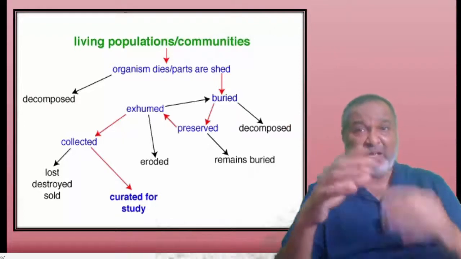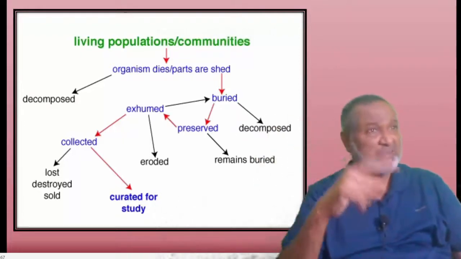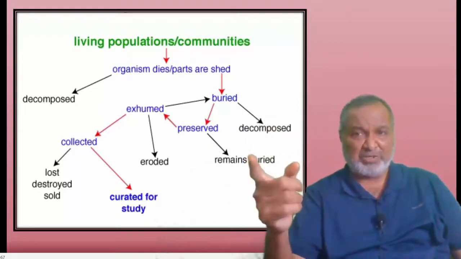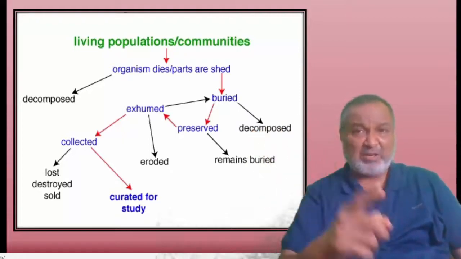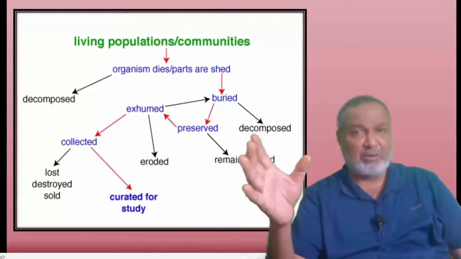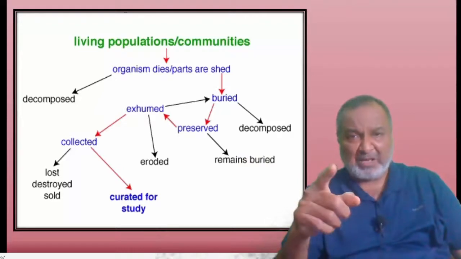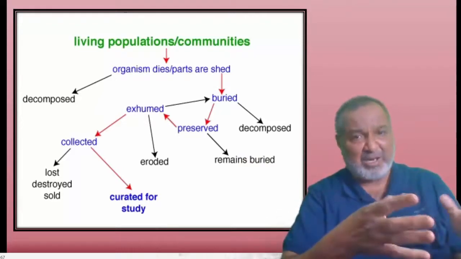So there we have the processes. Two processes can take place. One, preservation takes place, and second, there will be decomposition. So again, there will be two things. One, preservation, where we can get a good fossil. Second, decomposition. There will be a chance of decomposition. From the preservation, the fossil may be collected, or it may be lost, destroyed or sold.